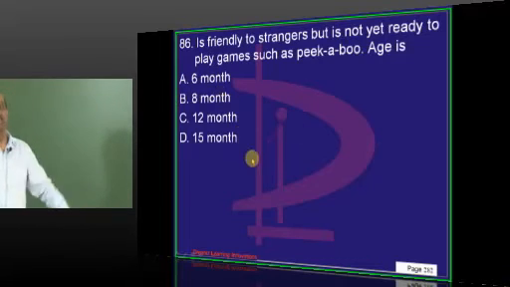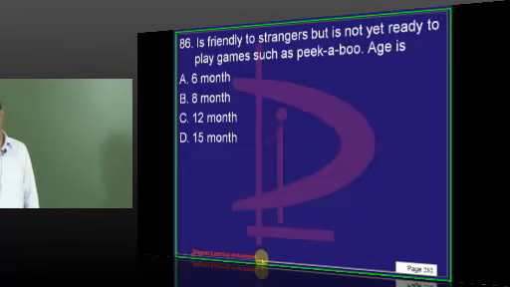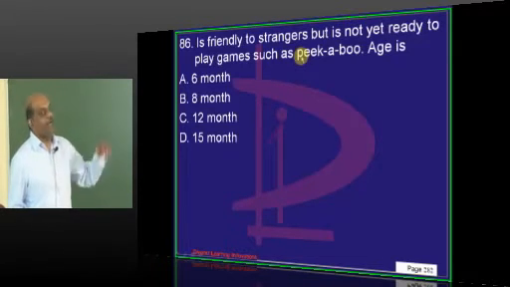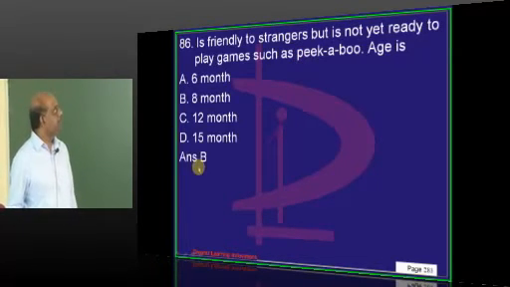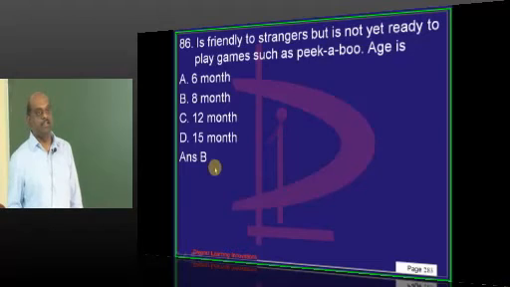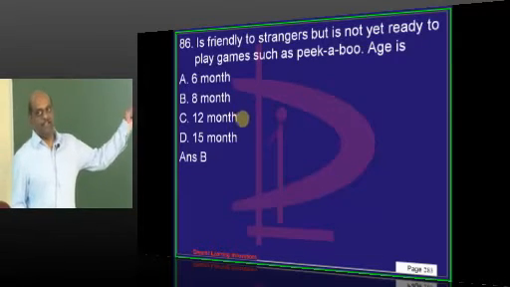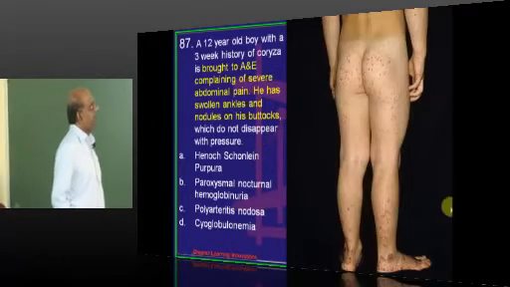Peekaboo. Child runs behind the curtain and plays. Friendly to strangers but is not yet ready for peekaboo. 8 months. Disagree or agree? 6 months, sir. This we will recheck. This answer will be rechecked. Okay.